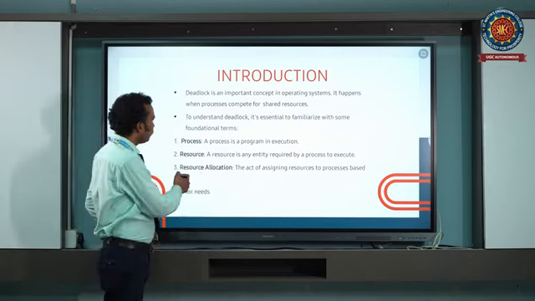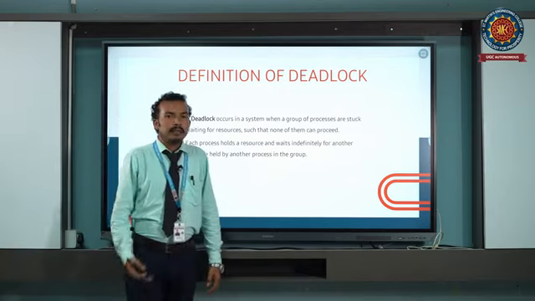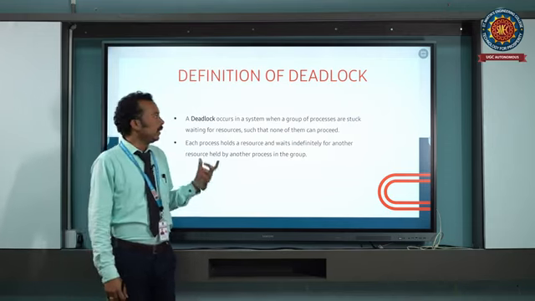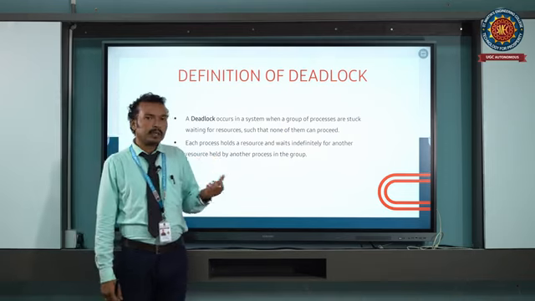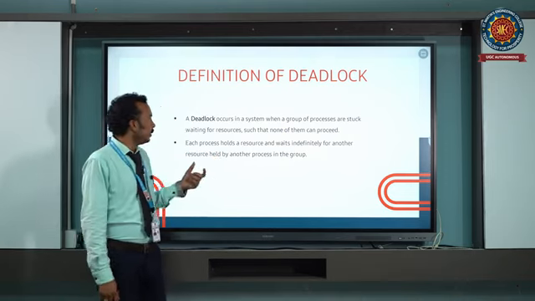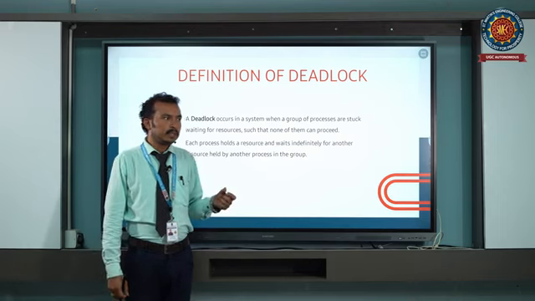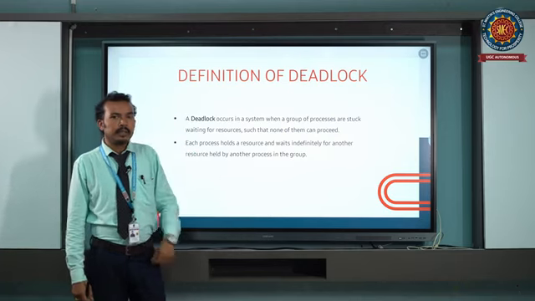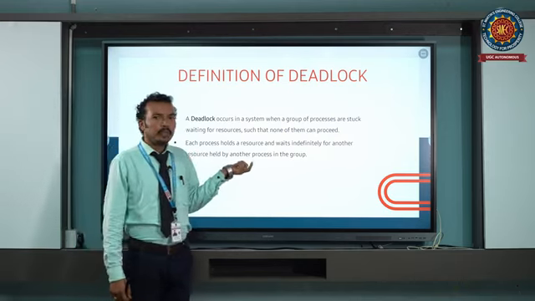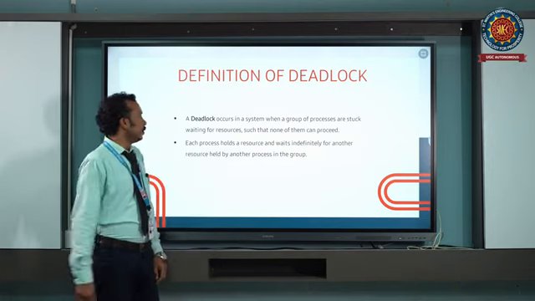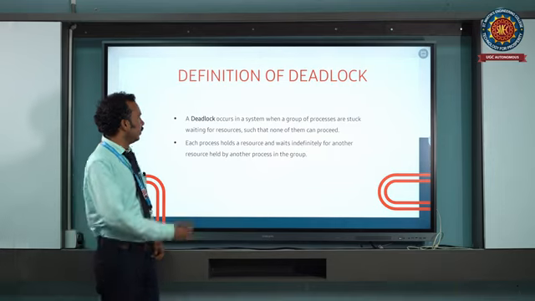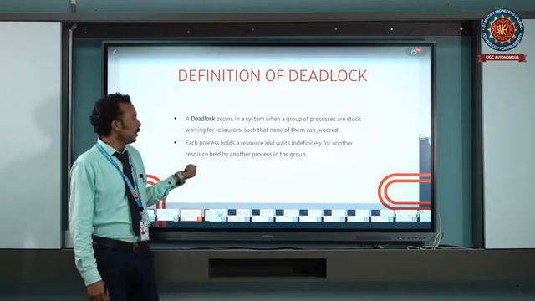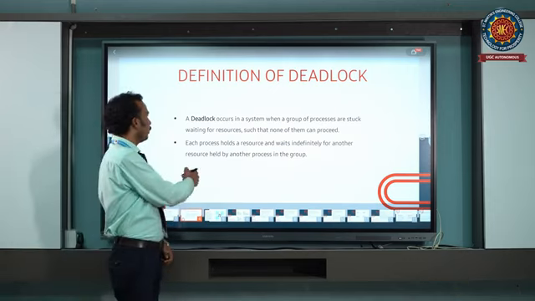And the next one is the definition. The deadlock occurs in a multi-programming environment, when multiple processes are executing simultaneously. In this case, the resources are held by the processes, and other processes are requesting the resources held by another process. In this case, no process will proceed with its execution. So in this case, the deadlock will occur. Each process holds resources and waits for another resource held by another process in the group.